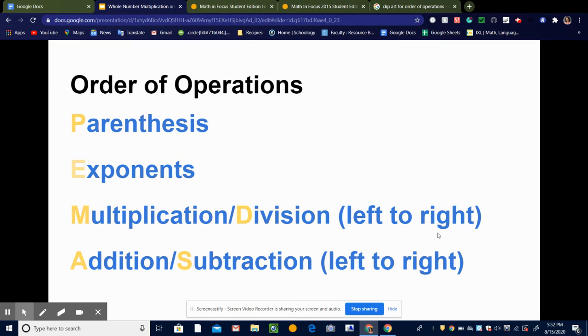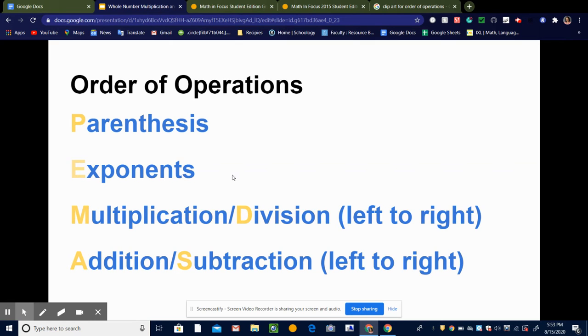So in math, please excuse my dear Aunt Sally stands for the order of operations. That means the order that we solve problems when there's more than one operation, meaning we have multiplication, addition, subtraction, all in one problem. So the order that we do them is parentheses, and we'll talk about that in just a minute.